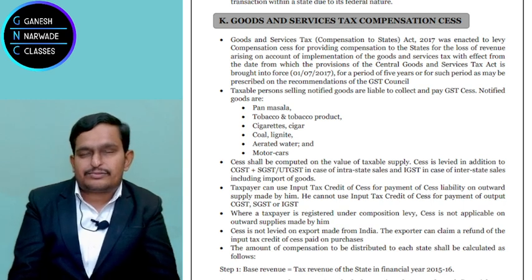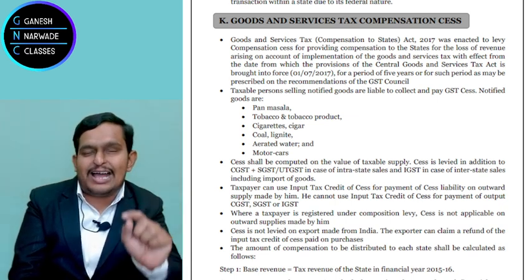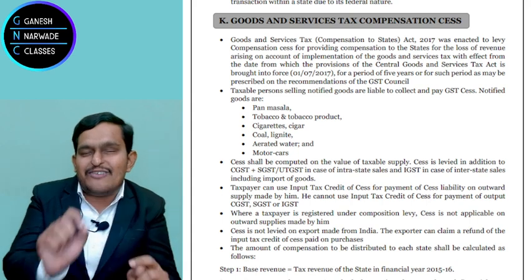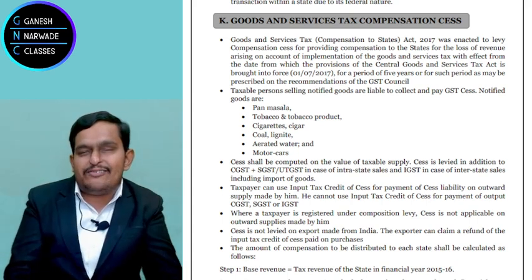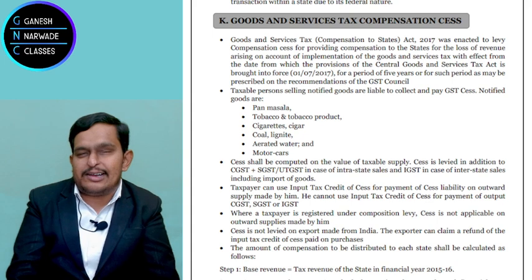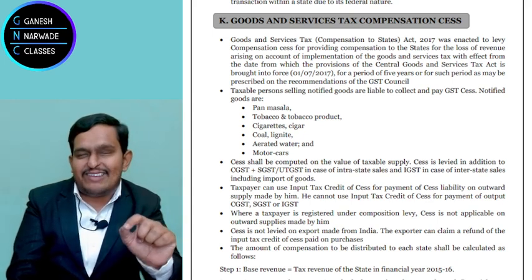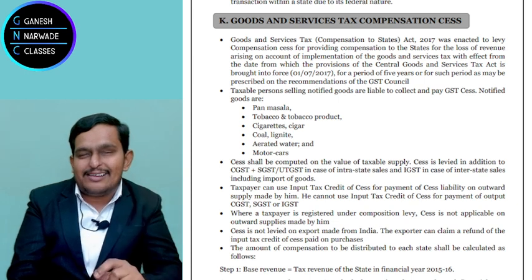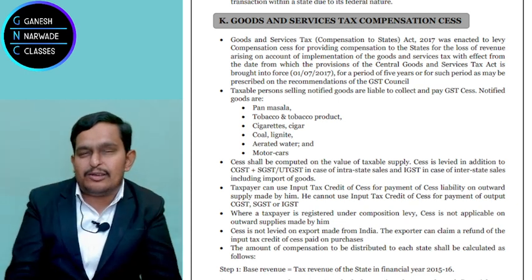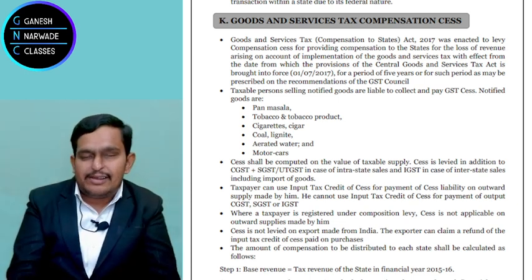Sir, in lecture 2, you said that we'll get input tax credit, multi-point tax system on value addition. So here we get input tax credit. You said output tax minus input tax, then net tax payable. You discussed, yes or no?